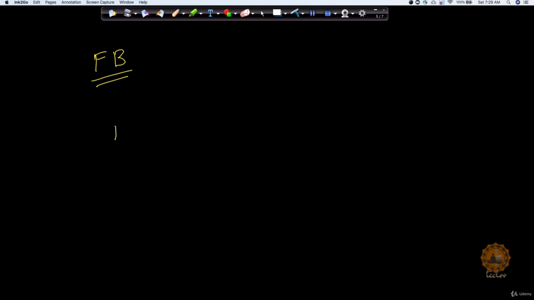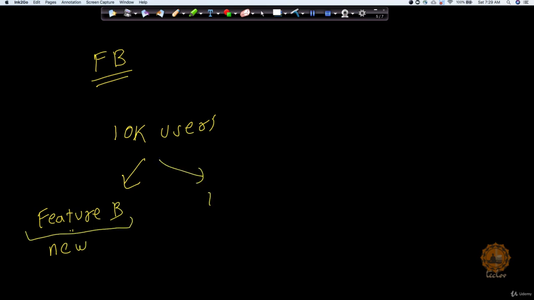So what they did, they took out, let's say 10k users randomly, and those 10k users they asked to do a survey, and they asked whether you are going to like a new feature B, which is the new timeline. Okay, this is feature B, not Facebook. So let me note down properly so that you should not get confused with this. This is feature B, which is a new feature. Okay, this is a new one. And feature A is the old one. So which one do you prefer?